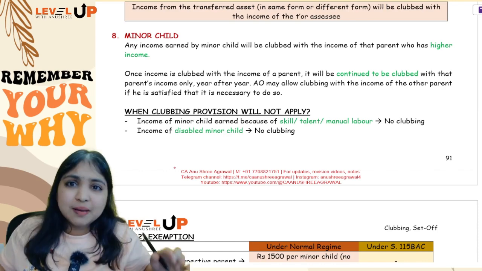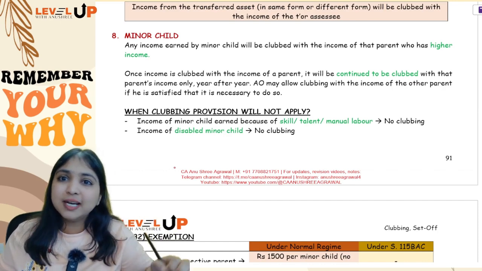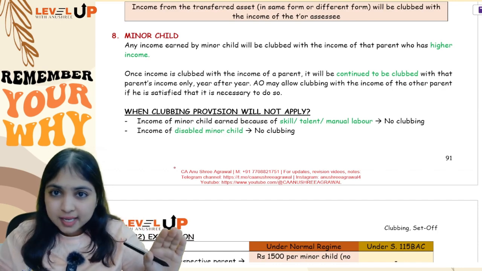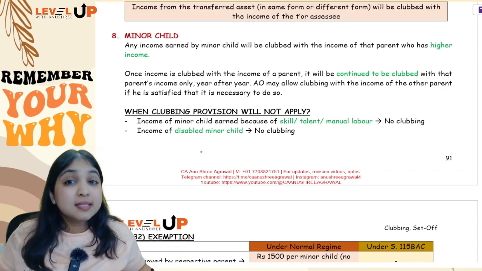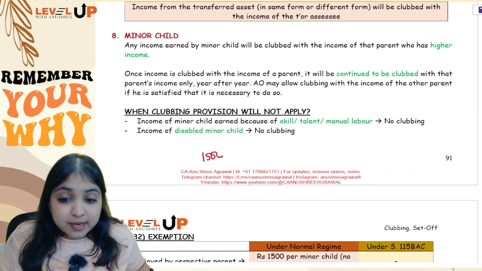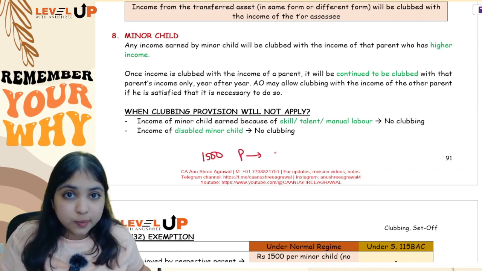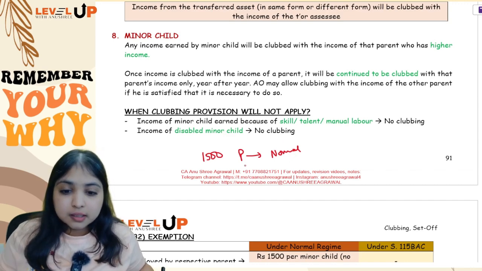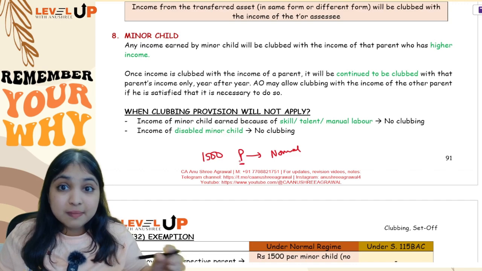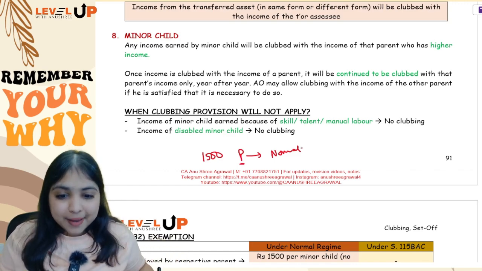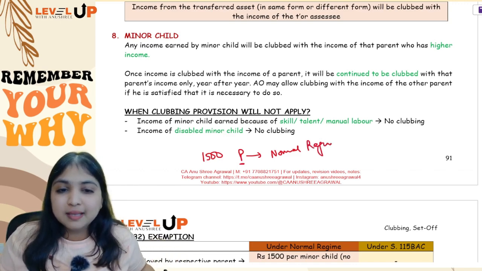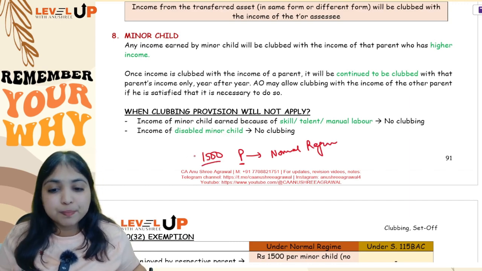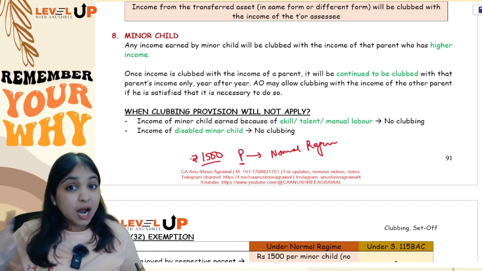Assessee can have any number of minor children. Per minor child, income is clubbed, 1500 exemption the parent will get. See, the parent will get 1500 exemption only if the parent is following the normal regime. See, what kind of regime is the minor child following doesn't matter. The parent with whose income this minor child's income is being clubbed, that parent must be following the normal regime, then that parent will get 1500 rupees per minor child exemption under the normal regime.